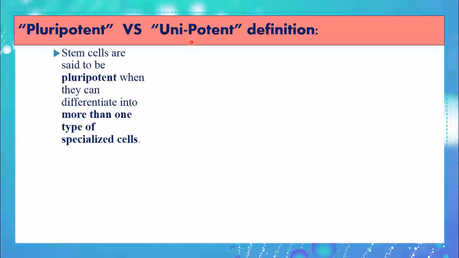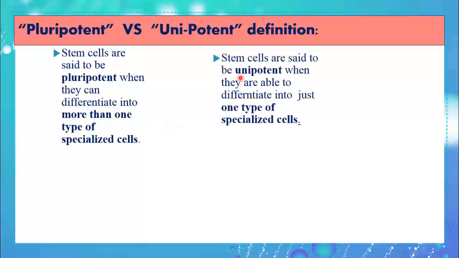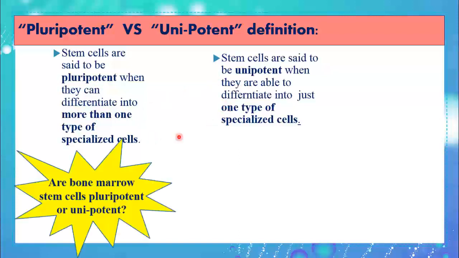Here we have two terms to compare, pluripotent and unipotent. So what's the difference? Stem cells are said to be pluripotent when they can differentiate or give more than one type of specialized cells. Stem cells are said to be unipotent if they can differentiate into one type of specialized cells. So the difference here is in just one word. Pluripotent gives many cells, while unipotent gives only one cell. Let's recall here the bone marrow stem cells. Are those bone marrow stem cells unipotent or pluripotent?